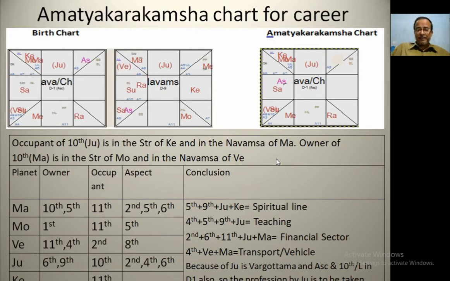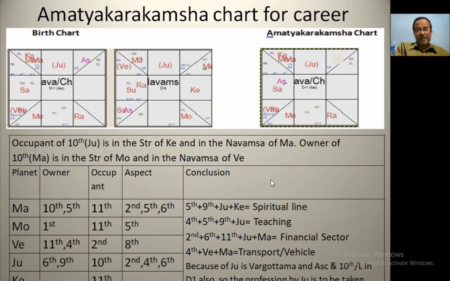Occupant of 10th, that is Jupiter, is in the star of Ketu and in the Navamsha of Mars. Owner of 10th, that is Mars, is in the star of Moon and in the Navamsha of Venus. This first column is for planets, this column, please follow my cursor, is the owner, this is for occupant, and these are aspects, and the last one is for conclusion.